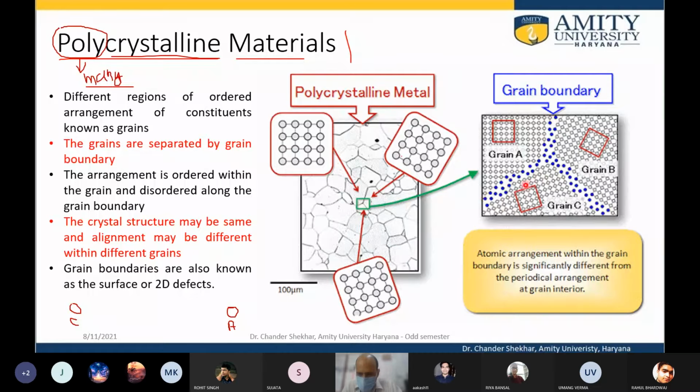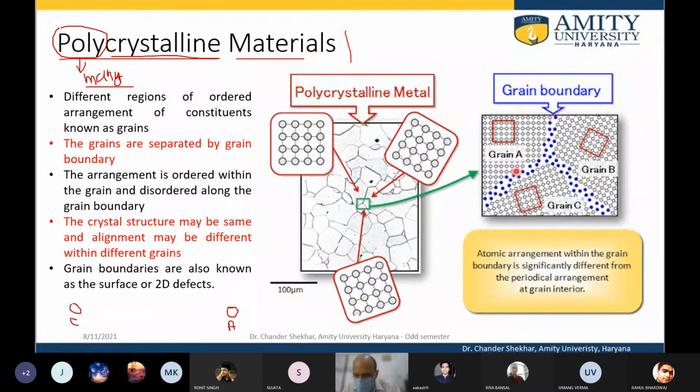Now if you look at the grain boundary, the constituents here are not periodically arranged, they are randomly arranged. This is what is known as the amorphous constituent of the solid. There is no particular order, so they are amorphous in nature.